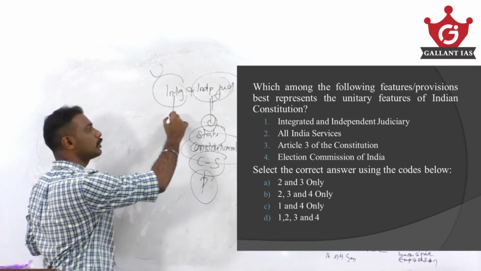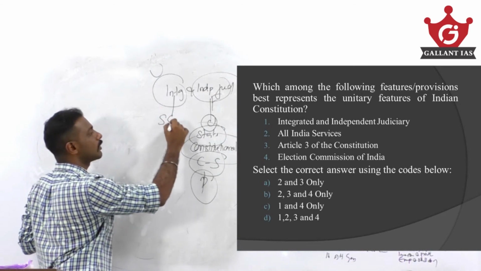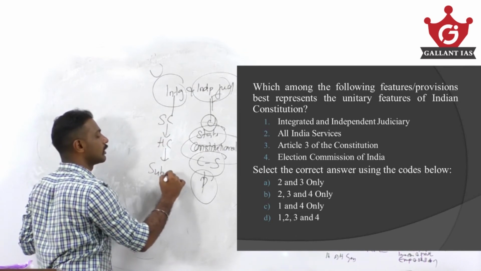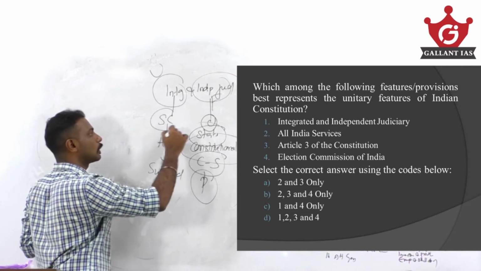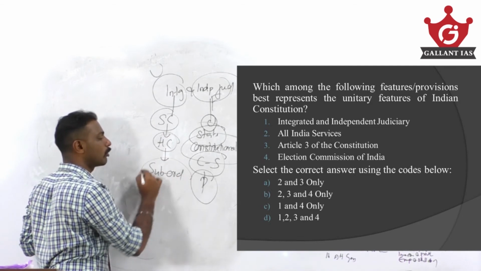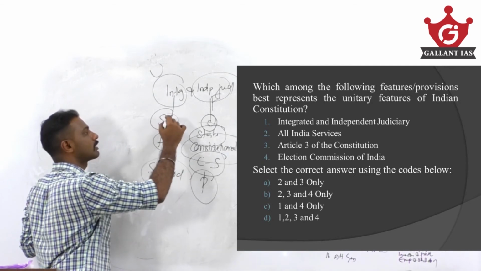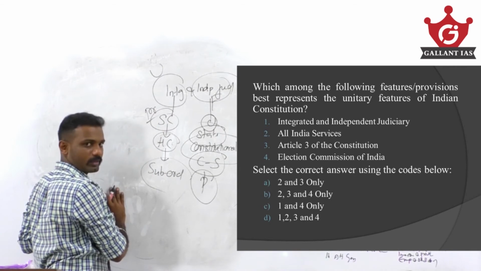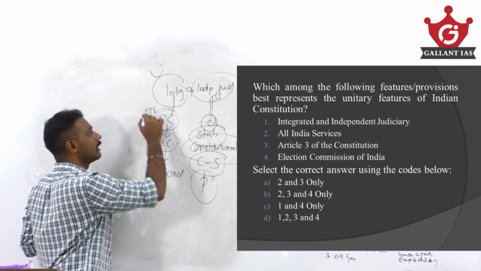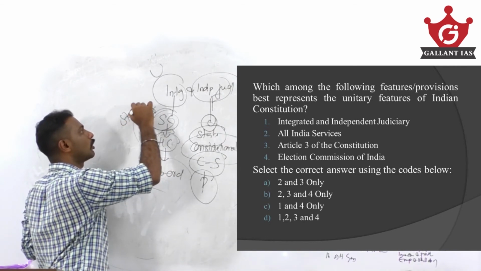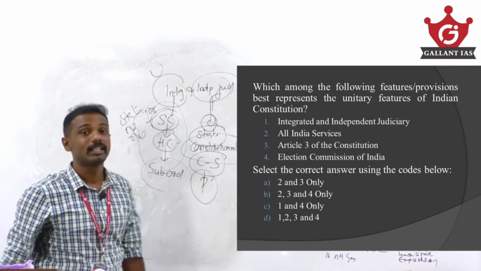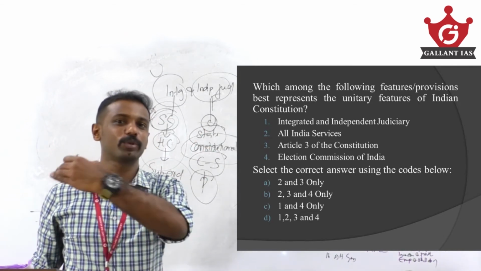But an integrated judiciary, that is a single system of courts to enforce both central as well as state laws, is unitary: Supreme Court at the top, below that High Courts, below that subordinate courts. Who appoints the judges of the Supreme Court and High Courts? The President of India. Regarding their appointment or removal, the state has no role. But they enforce both central as well as state laws.